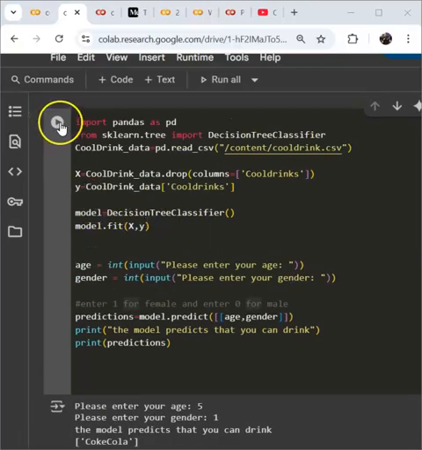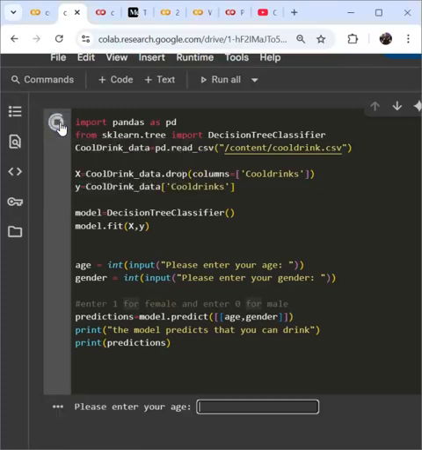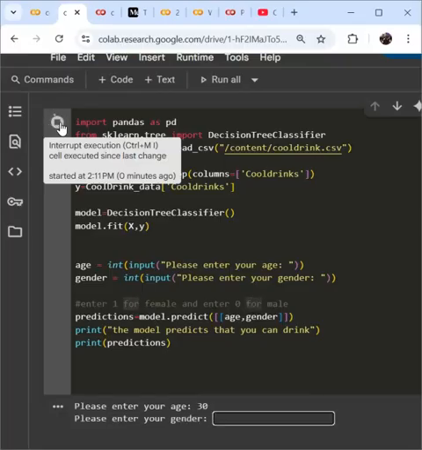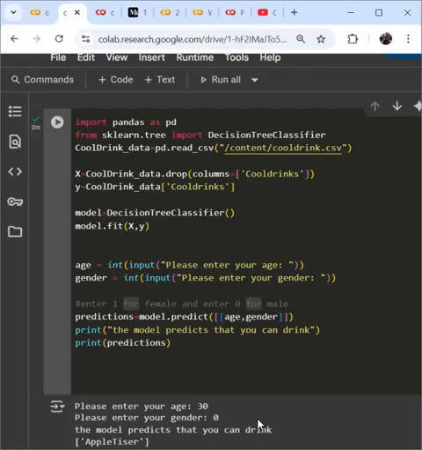Let's run the program. There's my little samosa. I'll run it. Please enter your age. I am 30 years old and I am a male. So gender, what did we say? 1 for female and 0 for male. Let's run 0 for male. And the model predicts that I can drink appetizer.